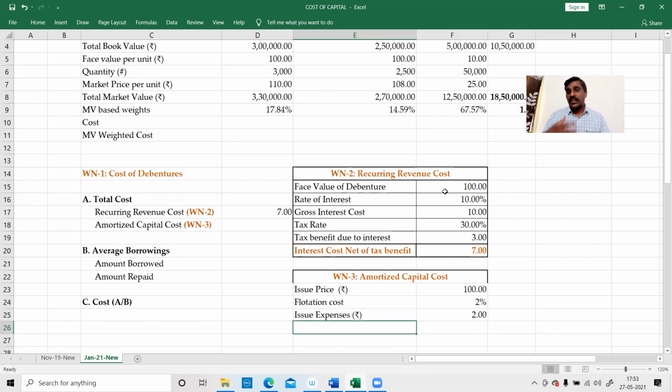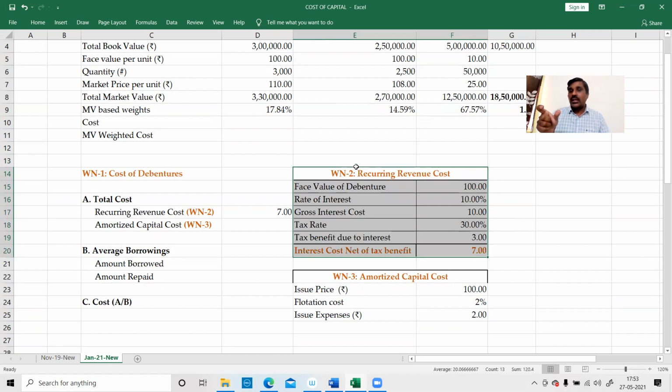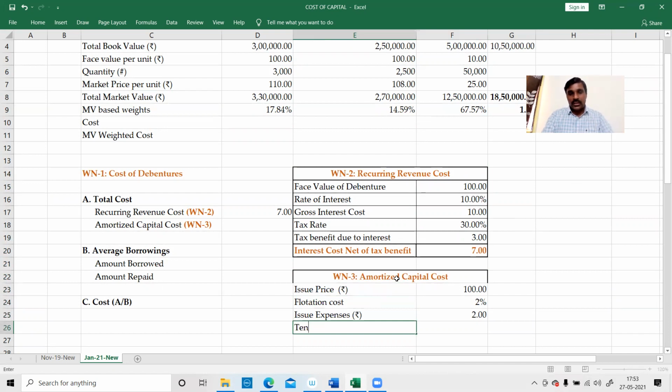Next, number of years. This 2 rupees I will not incur every year. Only when I issue the debentures, at that time I will incur it. Whereas this 10 rupees interest cost and this tax benefit will come every year. That's why I deliberately use the name recurring. This is capital cost, which comes only once in a lifetime. You have to amortize it.